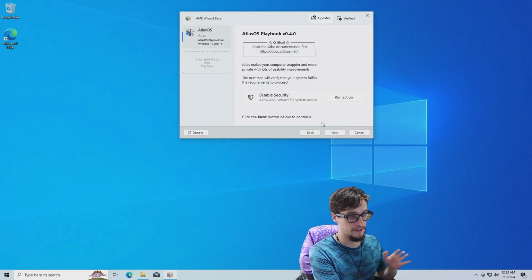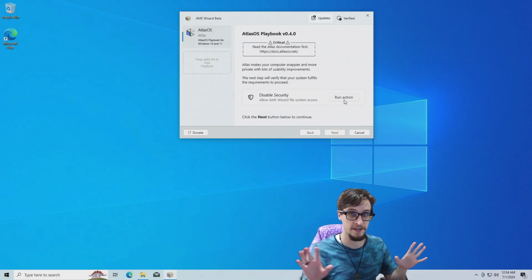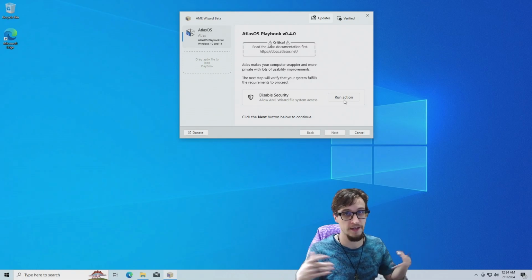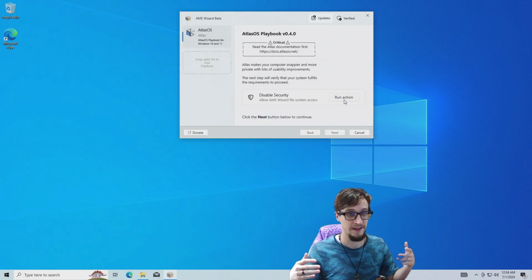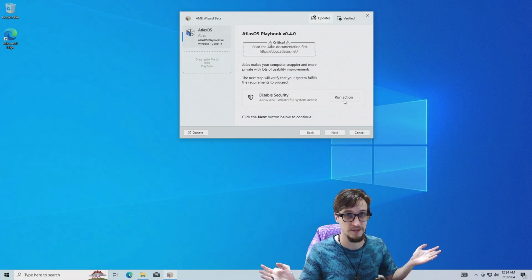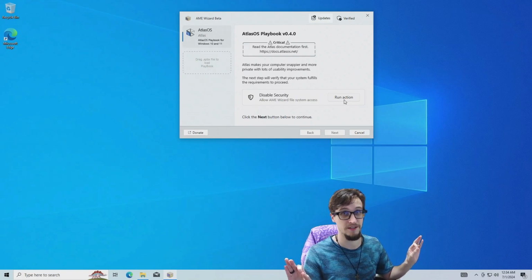Alright, now to run Atlas, what Atlas does is it debloats Windows. It takes out all of the unnecessary junk that's in Windows that slows it down, takes up extra CPU cycles, sends a bunch of your data over to Microsoft, and just makes it run slower, take up storage space. It's going to shave off like 15 gigabytes of storage space, free that up for you.